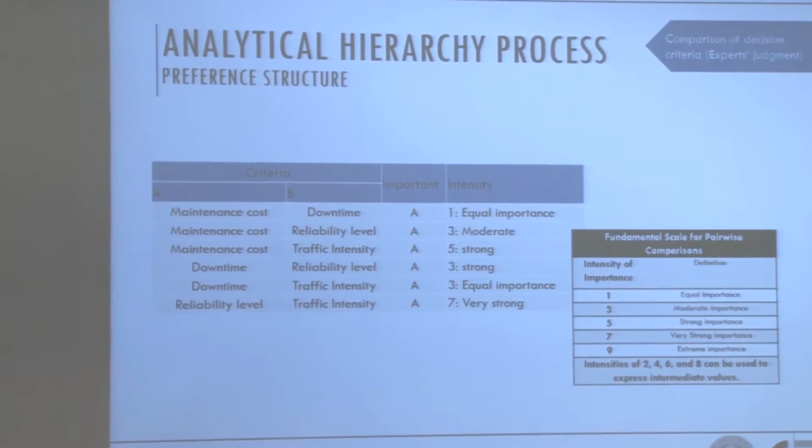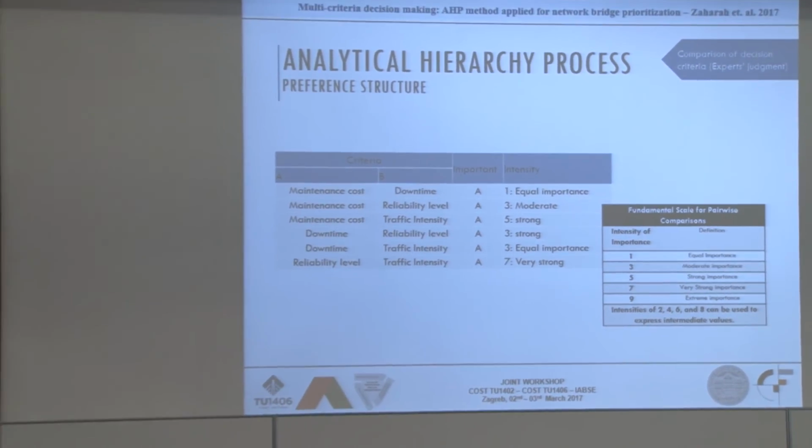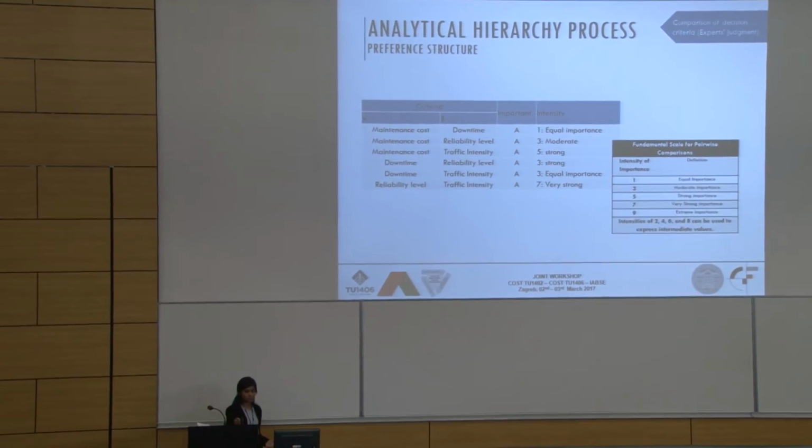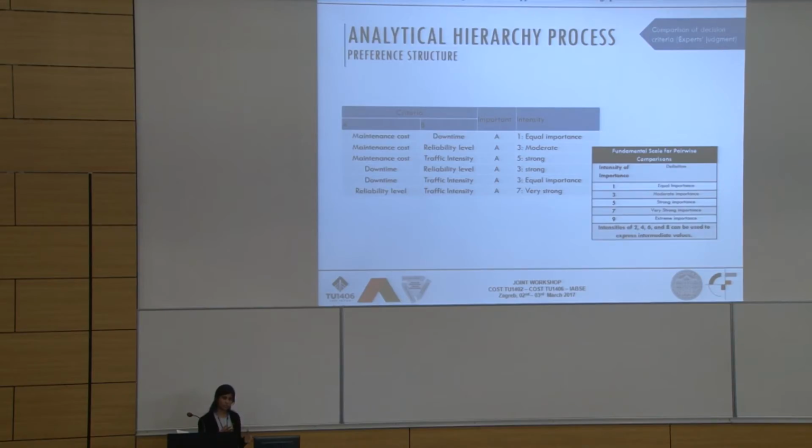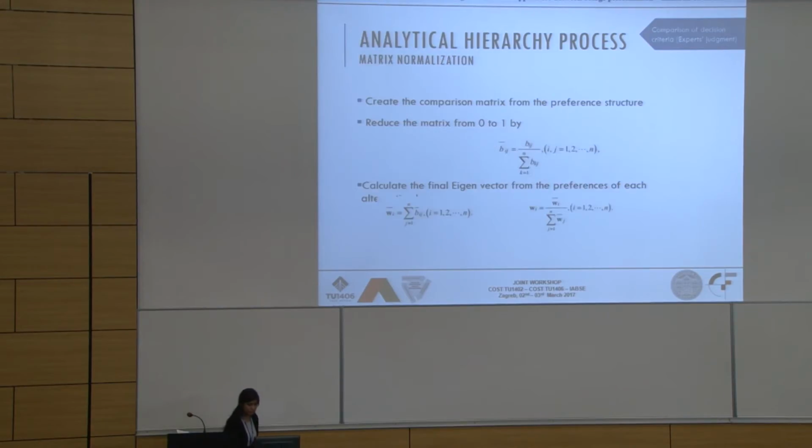So even then, the maintenance cost is more important for us compared to the reliability level of that bridge, and so on. Mostly, as a result of this comparison, we get comparison metrics that consider the preference structure of the decision maker. The idea is not to automate the decision making and eliminate the decision maker, but to involve the decision maker's preferences in the decision making method and do it in a systematic way.